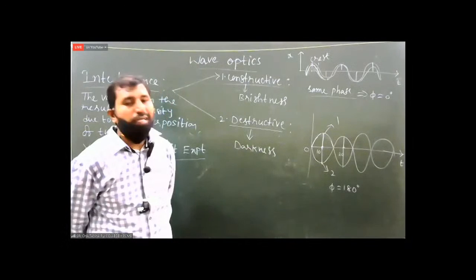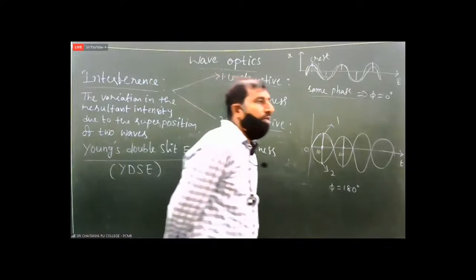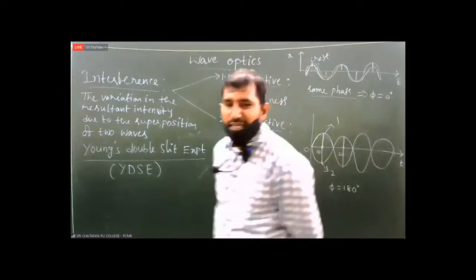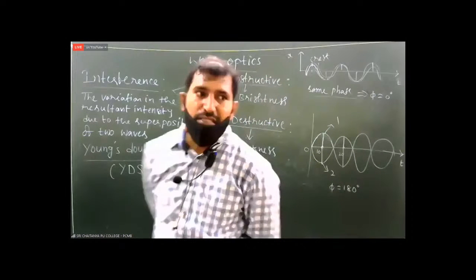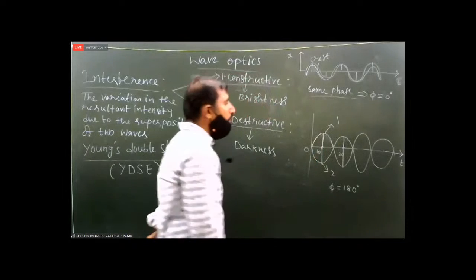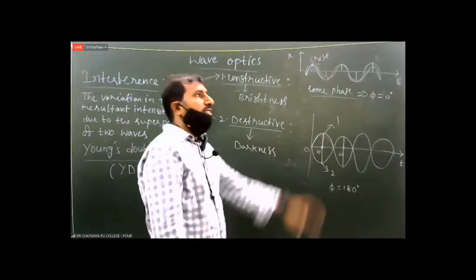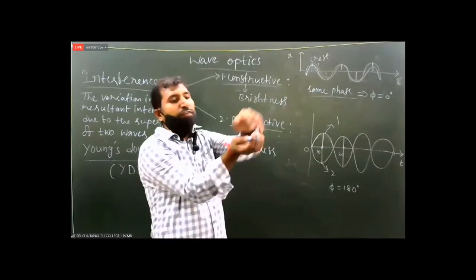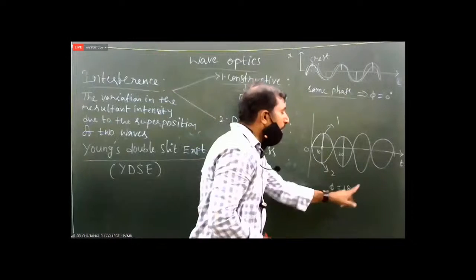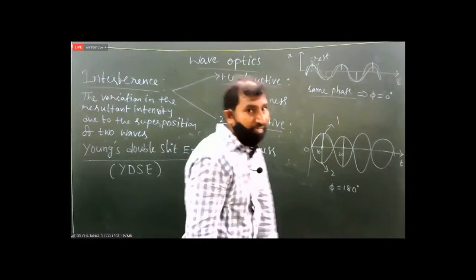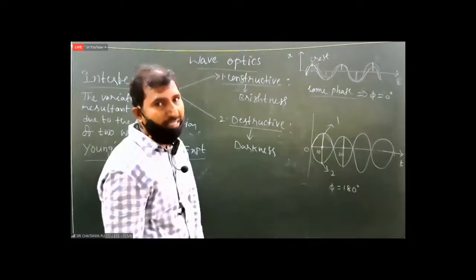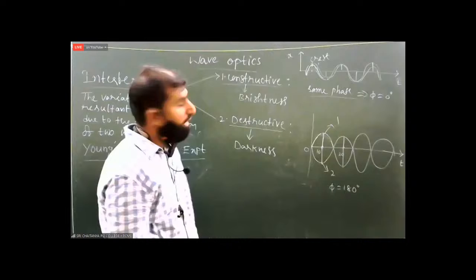Now this is called destructive interference. Destructive interference means that in the region of interference, the two light waves must undergo opposite phase. Opposite phase means the crest of the first wave falls on the trough of the second wave. Now they will have a phase difference of 180 degrees. There you can observe darkness. Darkness means no light is observed on the screen.